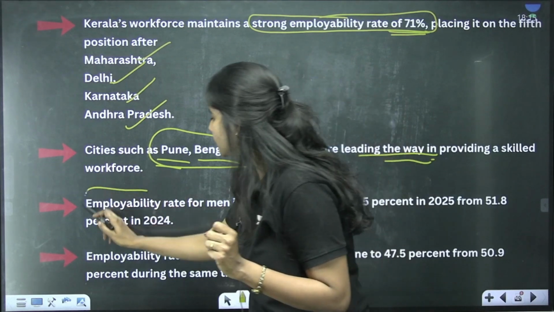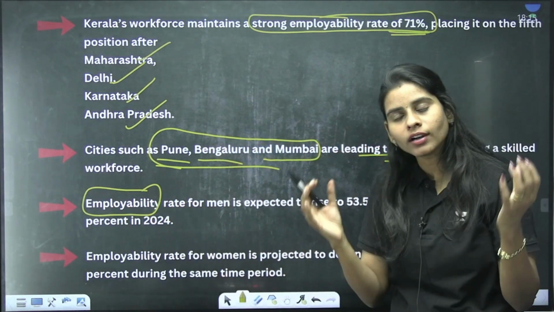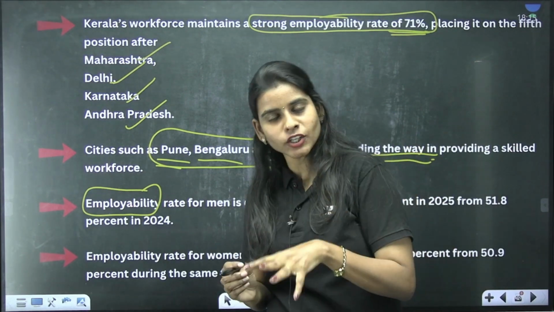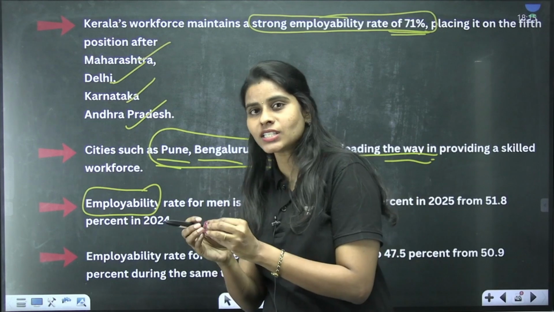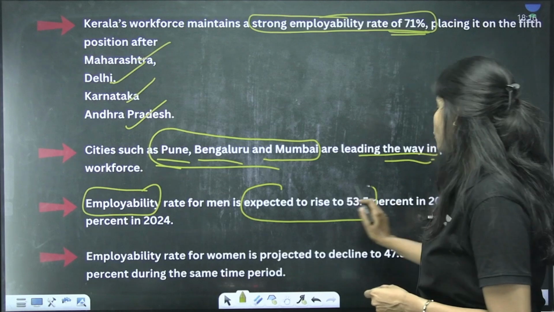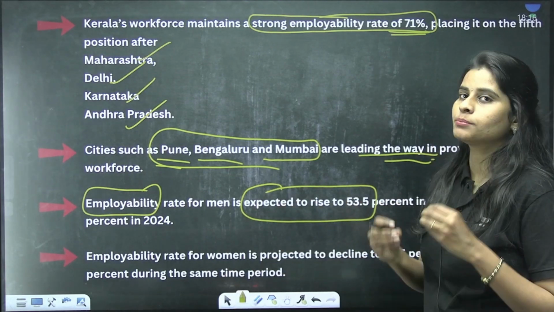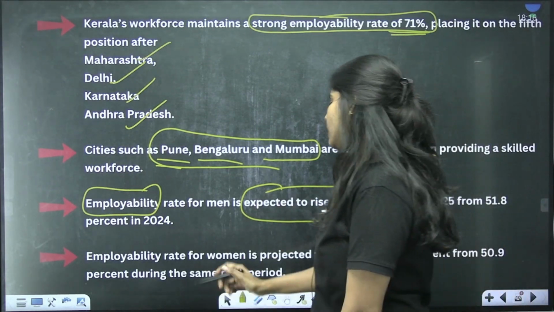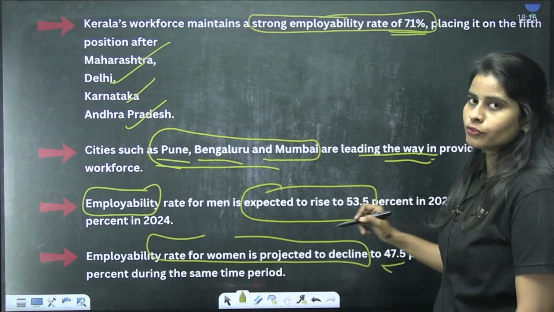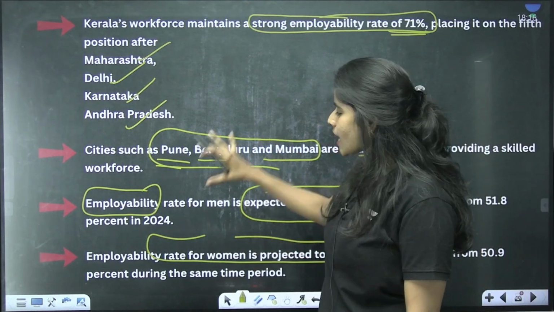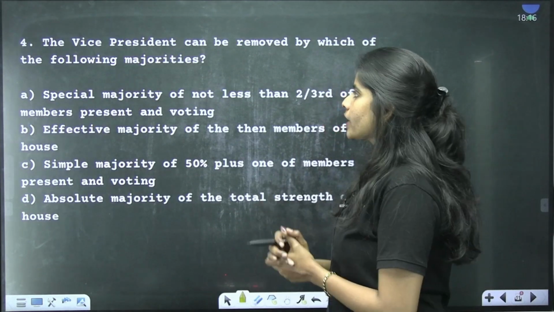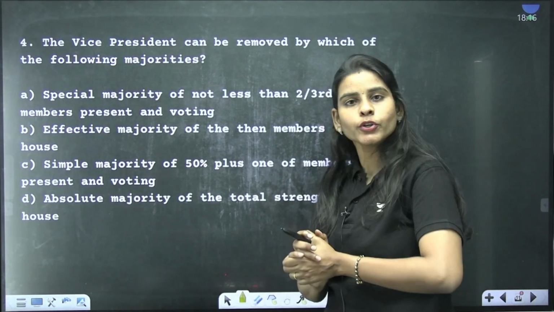And then the employability rate of the overall graduates is going to be at 54.6% by 2025, and it has witnessed an increase. And then the employability rate for men is again expected to rise to 53.5%, but sadly the employability rate of women is expected to decline to 47.5% from 50.9%. So these are certain facts that you can remember about this particular report, right? And moving forward, we have our last question for today.